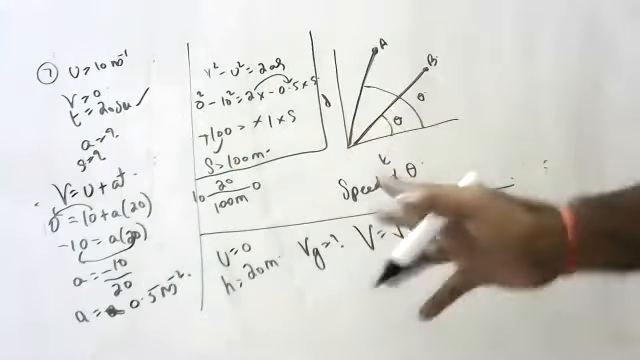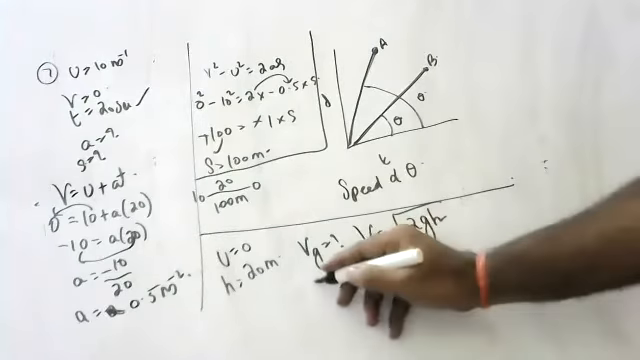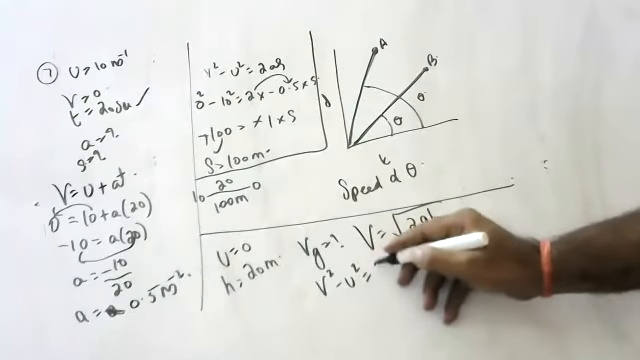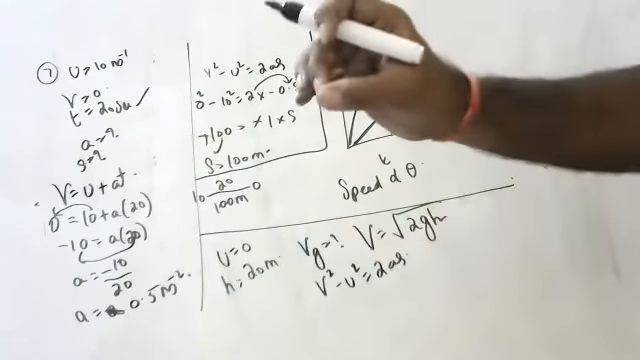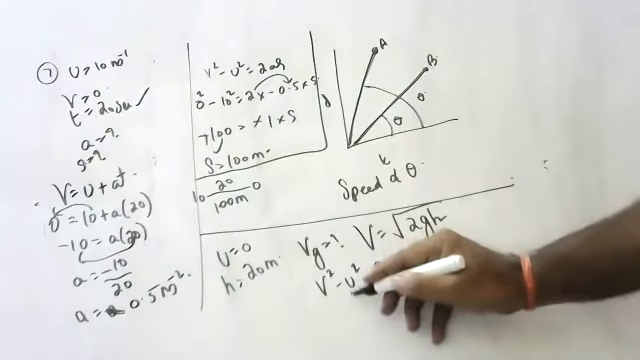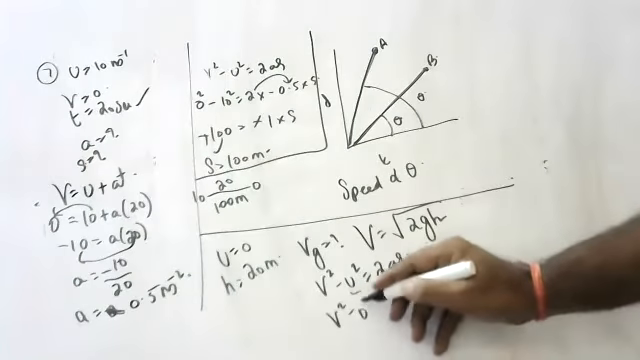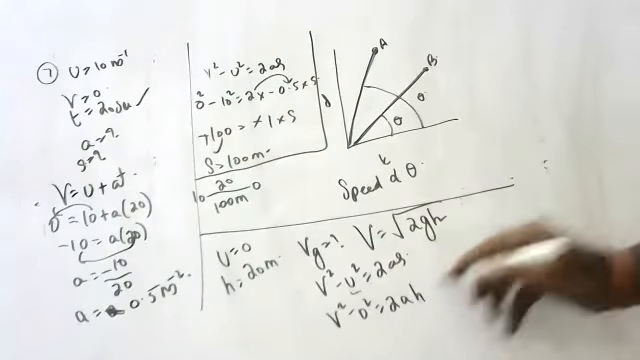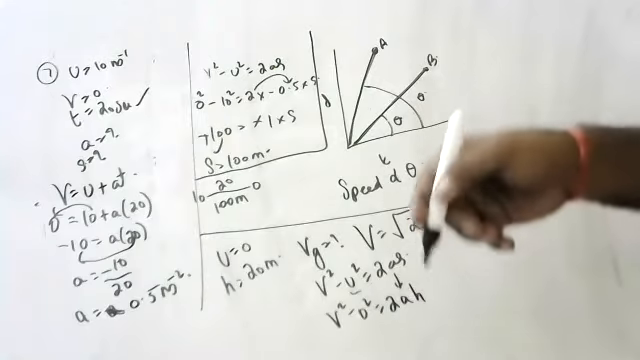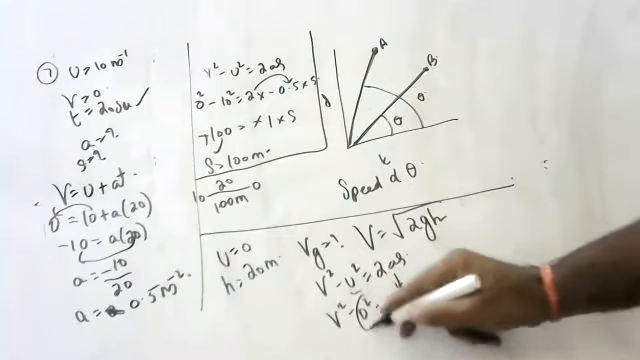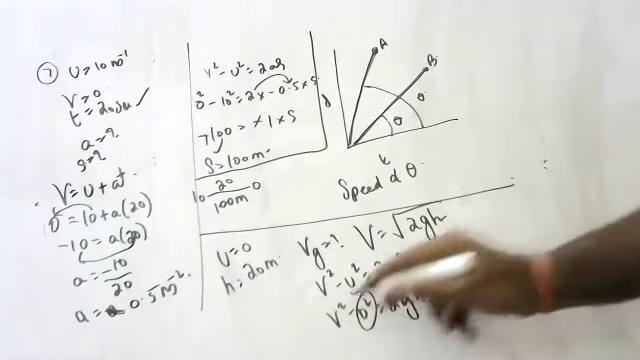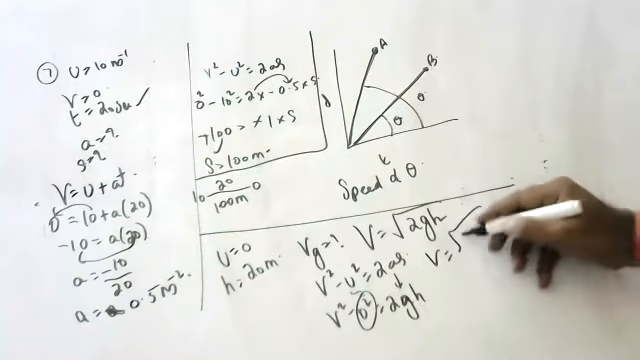Those who don't remember this, I will say how to derive it. V square minus u square is equal to 2as. If the body is falling freely, dropped means initial velocity is 0. So V square minus 0 square is equal to 2ah. A is positive because it is going in the direction of gravity, so it becomes g. So V is equal to root 2gh.